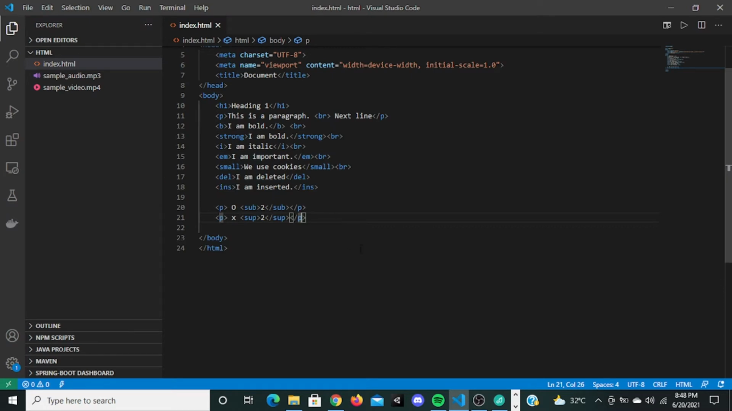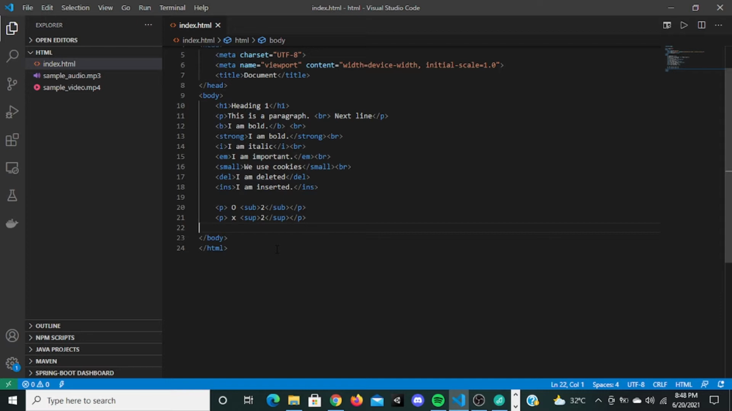So are all the formatting tags clear right now? So these are all the formatting tags. Okay, is there any doubts on these tags? Can I continue? Yeah, nice.